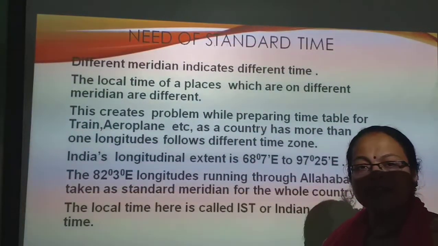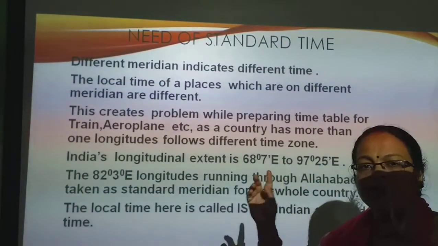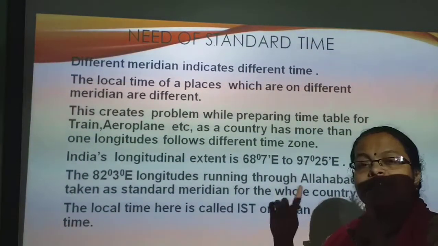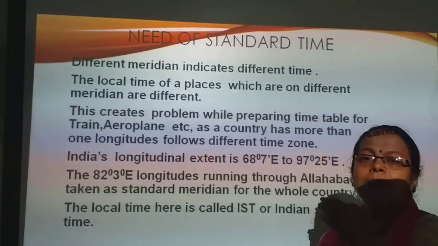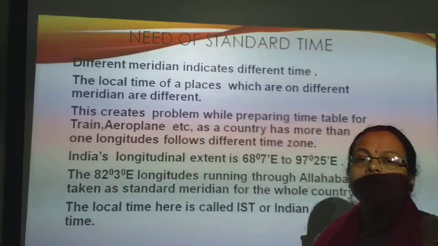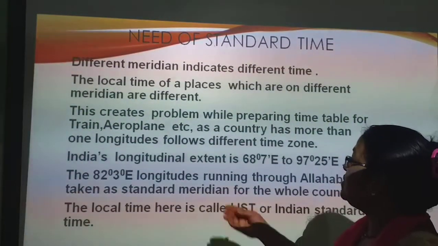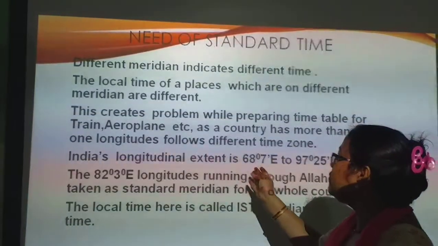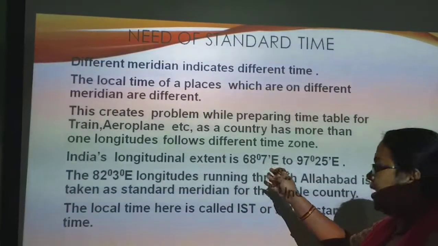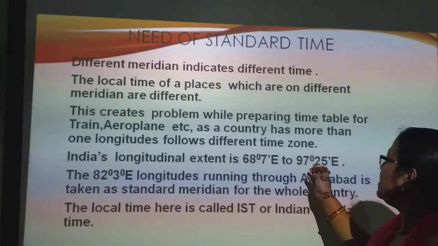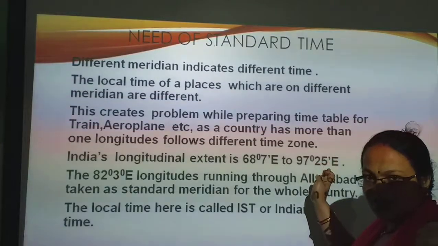So India decided the midway or mid meridian between both extents from east to west, and that is the 82.5 degree meridian, children, which is declared as the standard meridian of India. India's longitude extends from 68 degree east in Gujarat to 97 degree 25 minutes east in Arunachal Pradesh.